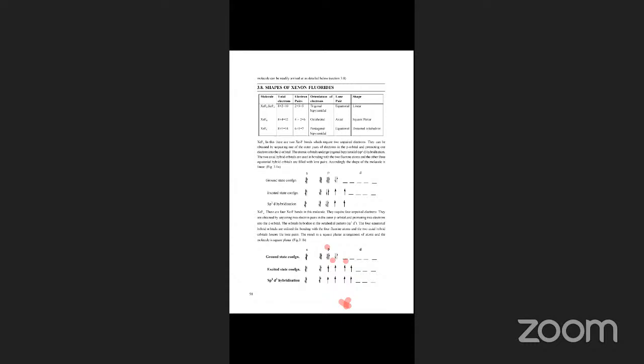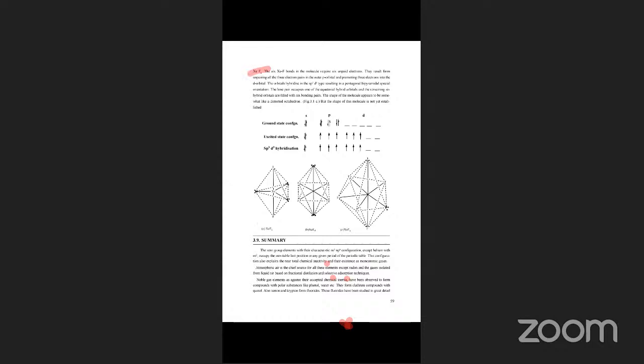XeF6. So, 6 Xe-F bonds mean the molecule requires 6 unpaired electrons. The result is from unpairing of the electron pair in the outer p orbital, promoting 3 electrons into the d orbital.